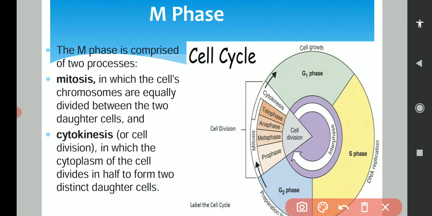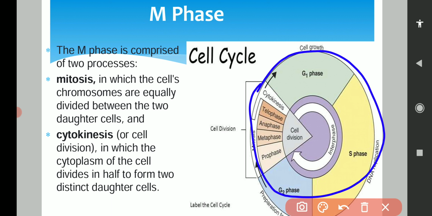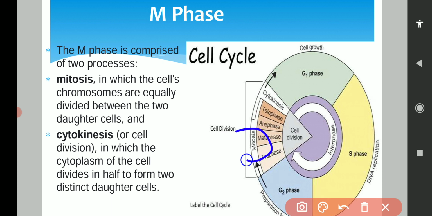What cytokinesis is and what these different phases are, we will discuss in detail when we discuss cell division. So together all these events form the complete cell cycle. G1 phase, S phase, G2 phase and M phase, or we can say the mitosis phase, together form the complete cell cycle. Now in our next video we will discuss cell division. What is mitosis, what is meiosis?